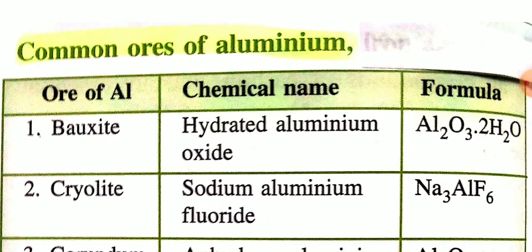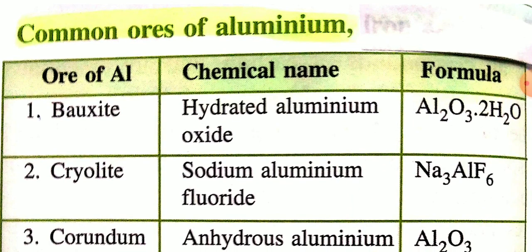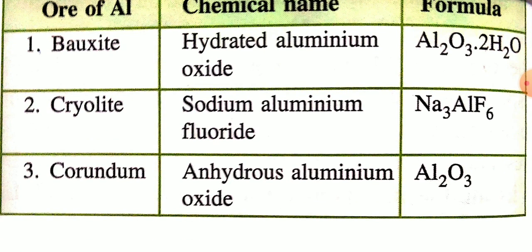Now see, common ores of aluminium. The common ores of aluminium are bauxite, cryolite, corundum. Okay, so bauxite chemical name is hydrated aluminium oxide. The chemical formula is Al2O3.2H2O. Cryolite, it is sodium aluminium fluoride, Na3AlF6, and corundum is anhydrous aluminium oxide, Al2O3.